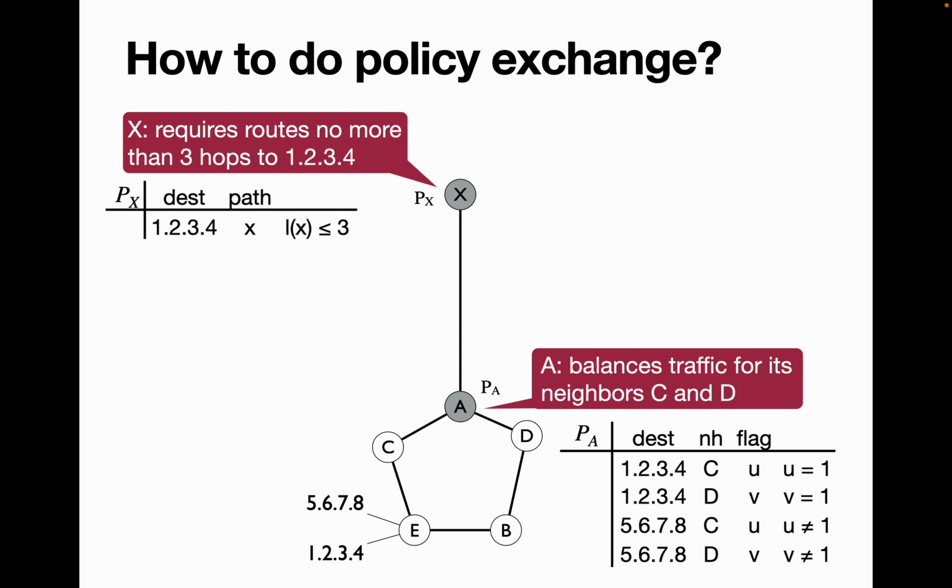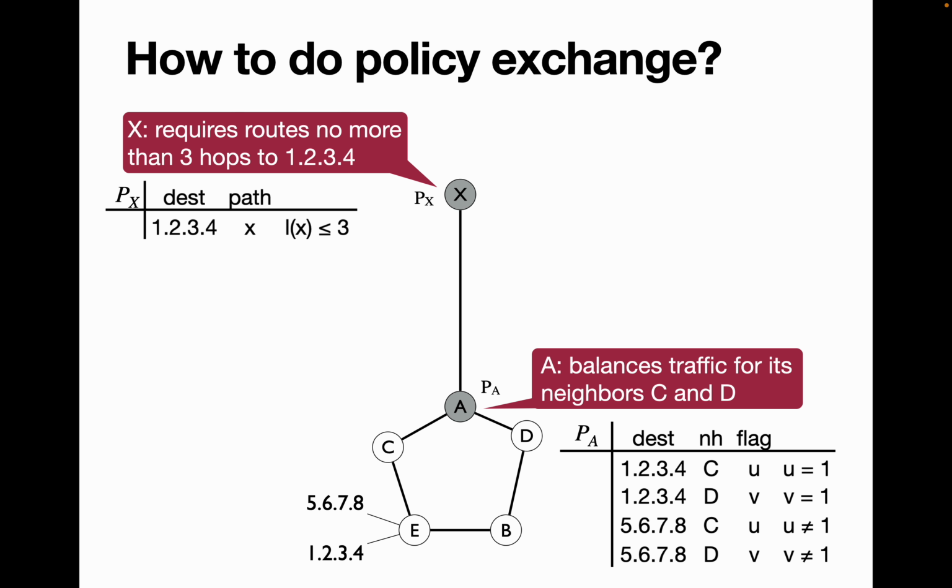So how do we do this policy exchange? We take the same diagram from our previous example, and we show these 2 policies in terms of our policy tables using conditional tables. We have our first policy at node X, and we have a condition here that Lx should be less than or equal to 3, which denotes the hop count.